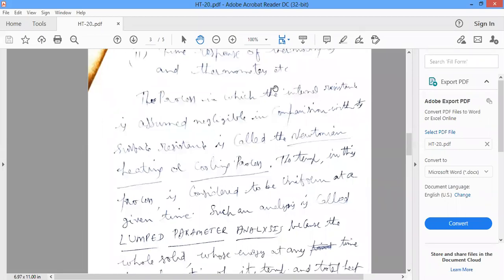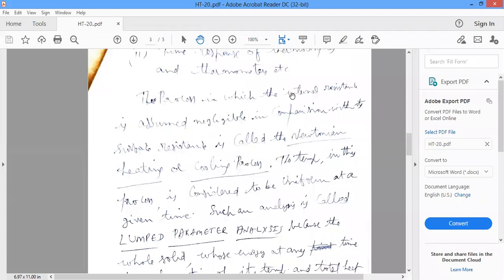Lumped parameter analysis is very, very important. You may come across a 7 marks question: What is lumped parameter analysis? Explain the lumped parameter analysis. That is with respect to transient heat conduction.